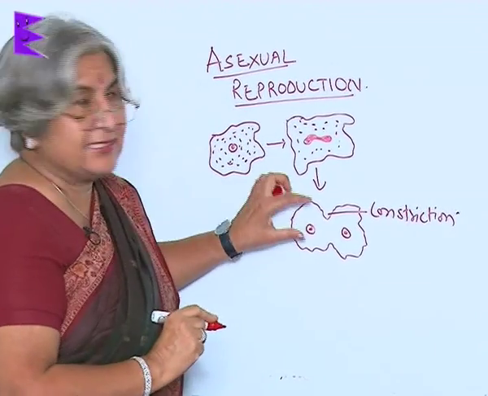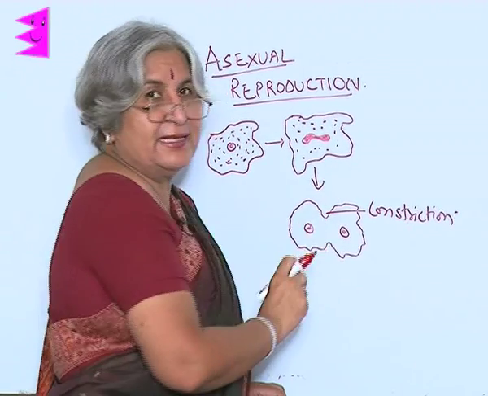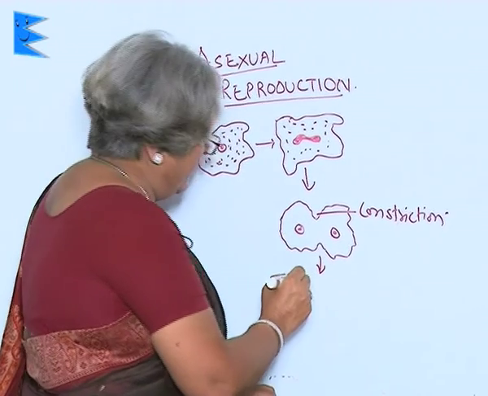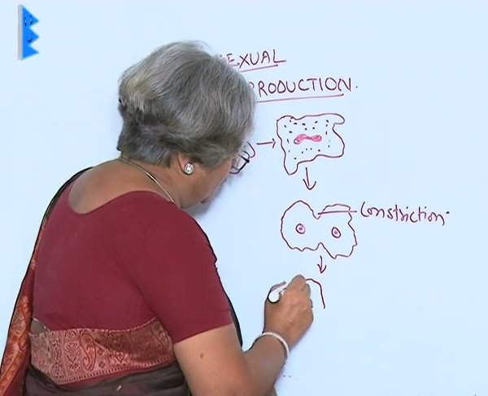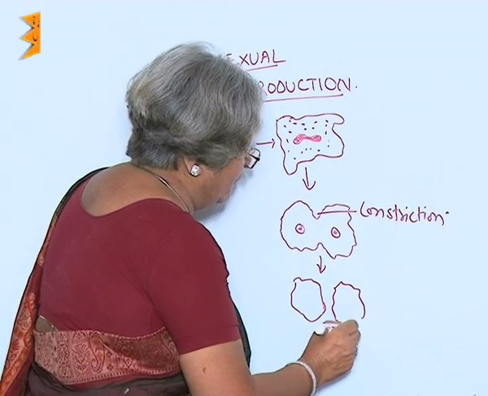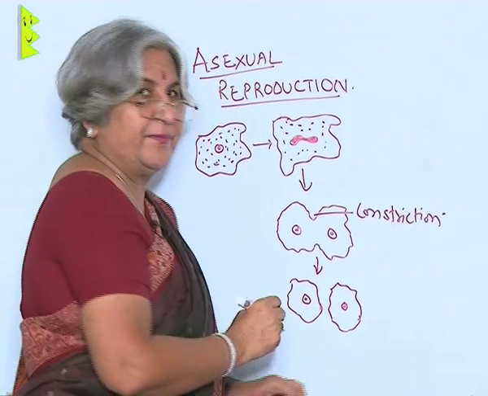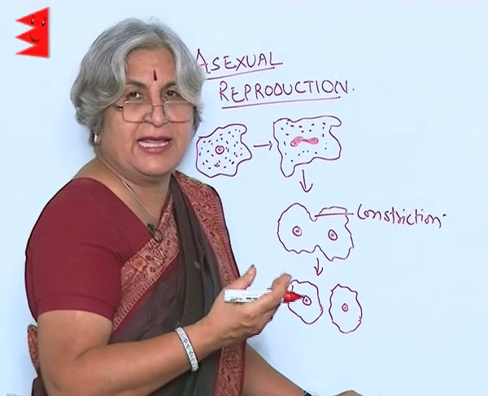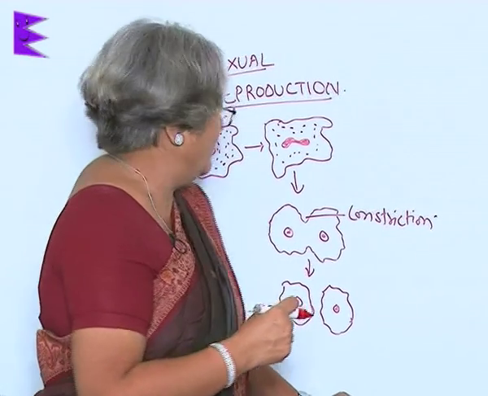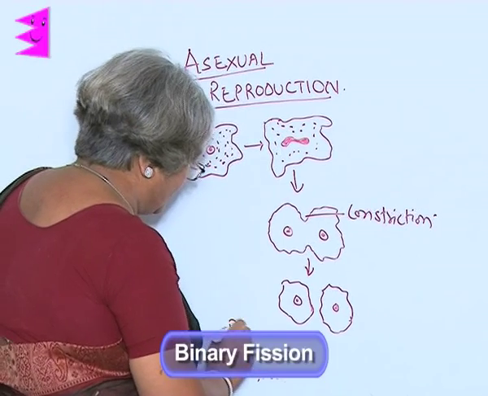Now we can clearly see there are two nuclei in the cell, and in the center there is a constriction. This keeps on deepening, and finally what we get is two cells which are slightly smaller in size and with proper nucleus. Each one has a nucleus. So slowly it grows in size, and then each cell is again able to divide. Now this kind of reproduction is called binary fission.